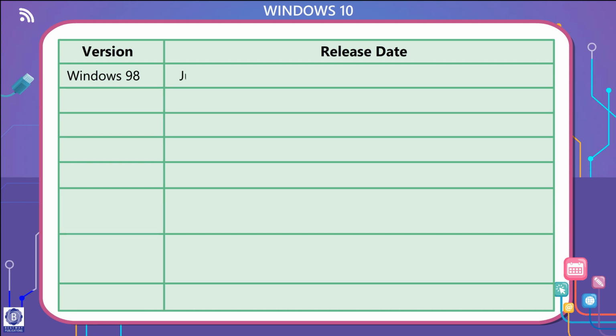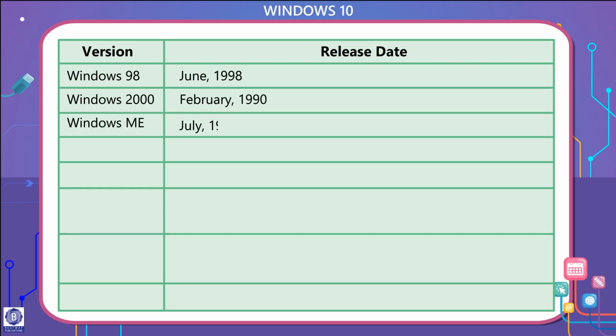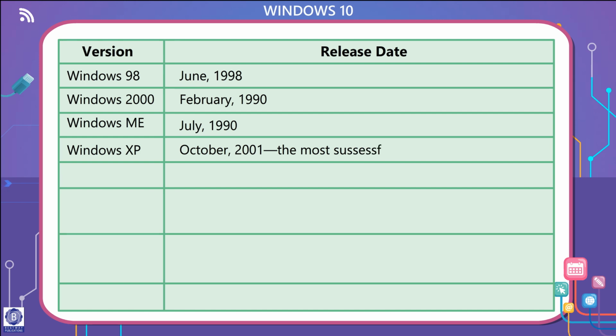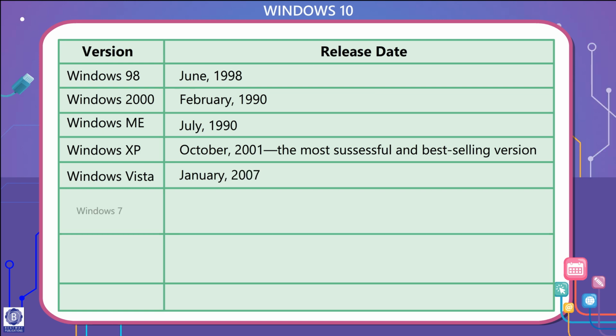Windows 98, June 1998. Windows 2000, February 2000. Windows ME, July 2000. Windows XP, October 2001, the most successful and best-selling version. Windows Vista, January 2007.